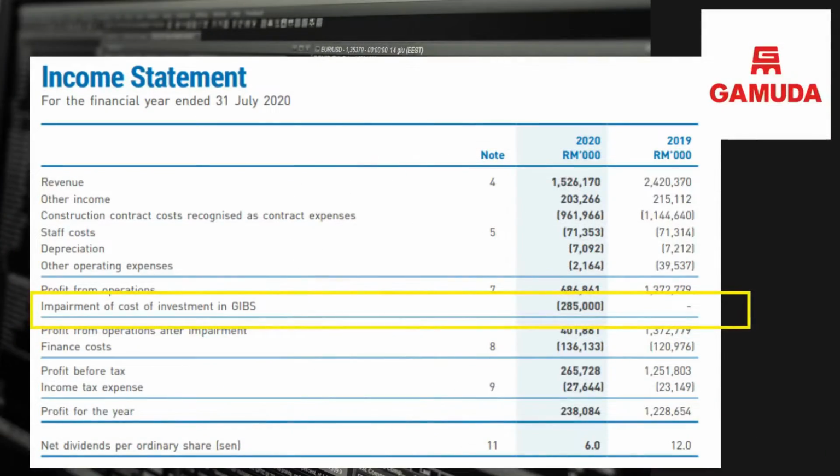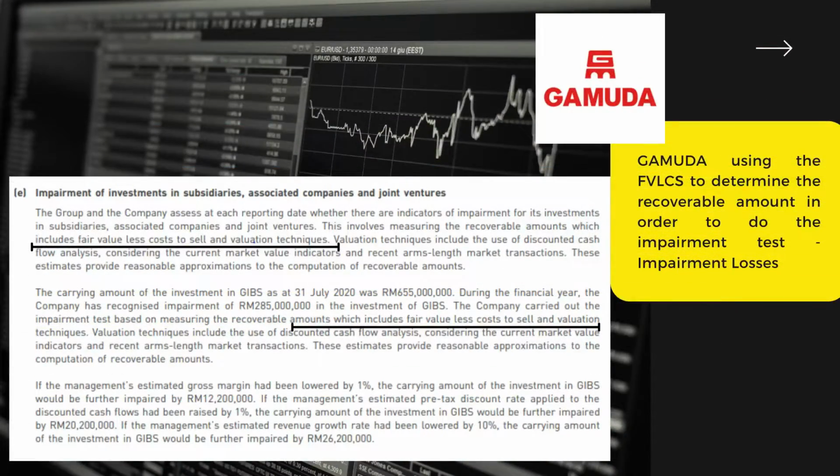of the Gamuda income statement. As you can see in the slide, there is impairment of cost of investment, which is 285,000. And on the next slide, you can see on the notes of impairment of investment, Gamuda stated that they are using fair value less cost to sell to determine the recoverable amount in order to do the impairment test.